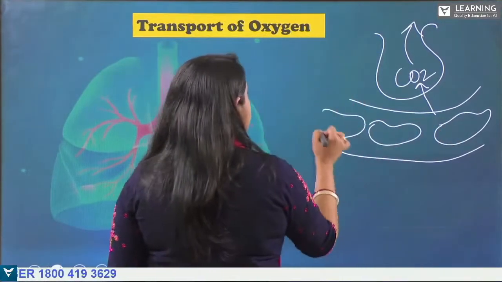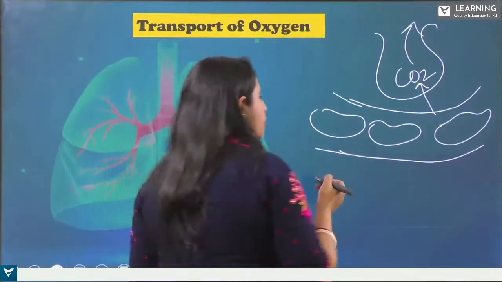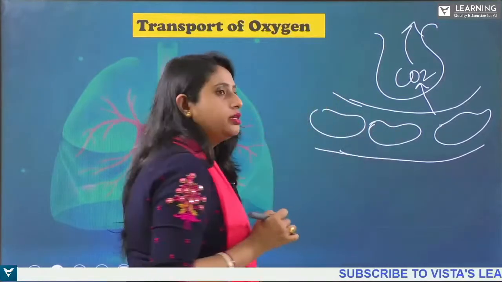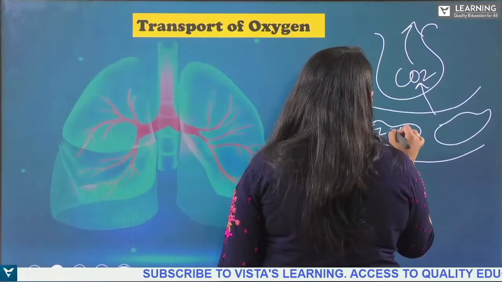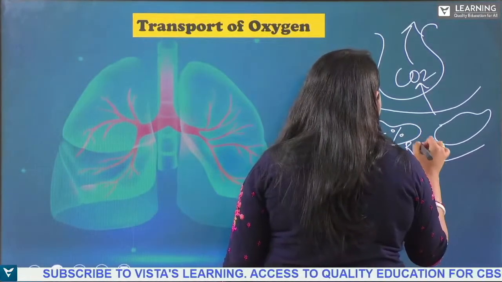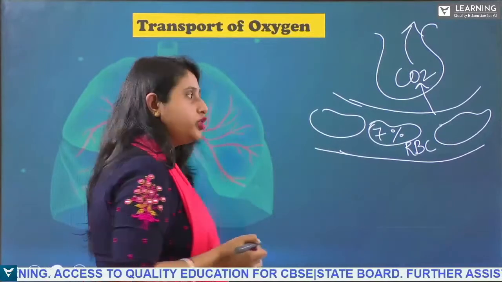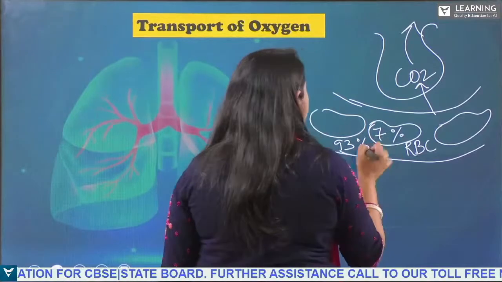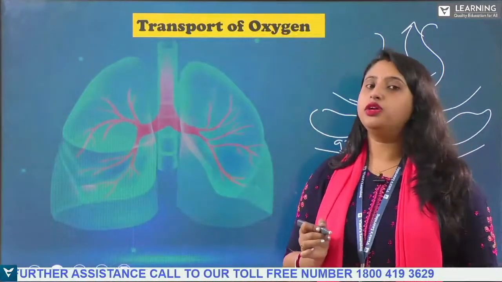So in this case, only 7% is being transported by the RBC cells. The rest 93% gets dissolved in the plasma.